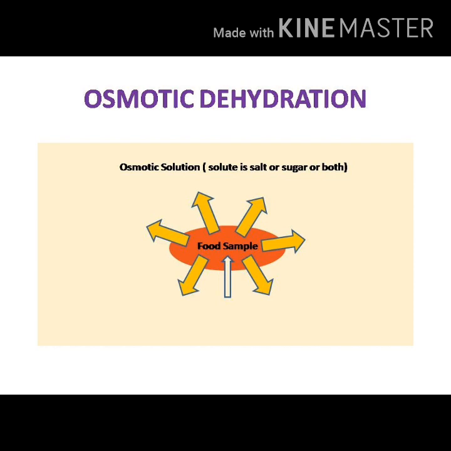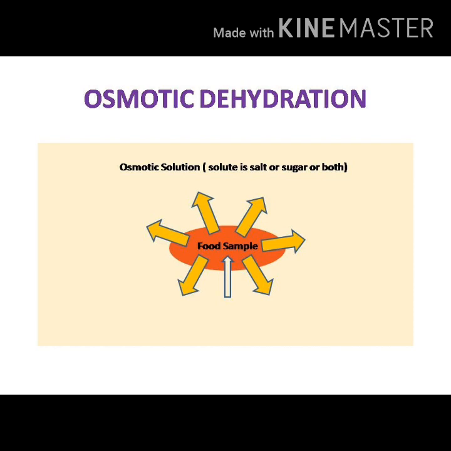It's removal of water by immersing food in a solution of salt or sugar or both. Water moves from the food to the solution because of difference in osmotic pressure. The process of osmotic dehydration is as follows. The food to be dehydrated is peeled, sliced or cut and is immersed in the osmotic solution, which is a concentrated solution of sugar or salt or both.